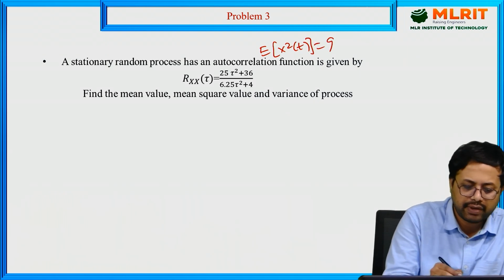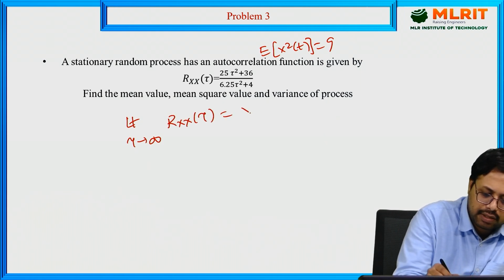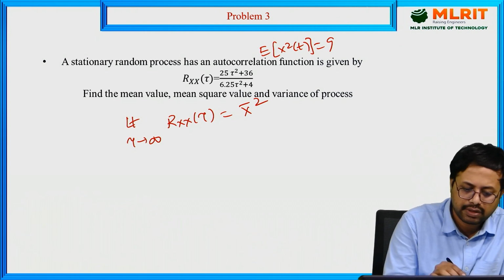Now, how to calculate the mean value? We know the formula: limit as τ tends to infinity of Rxx(τ) equal to X̄², the square of the mean. Now you simplify it.